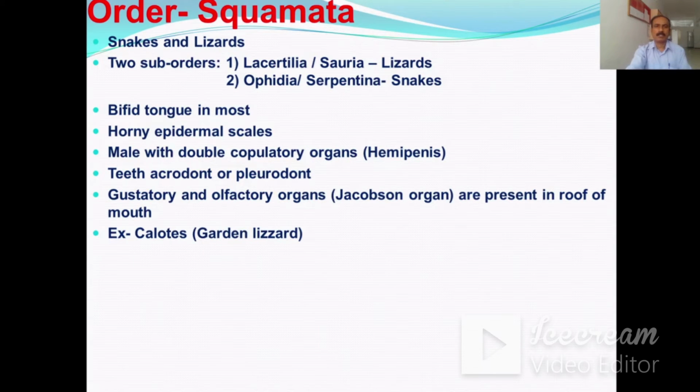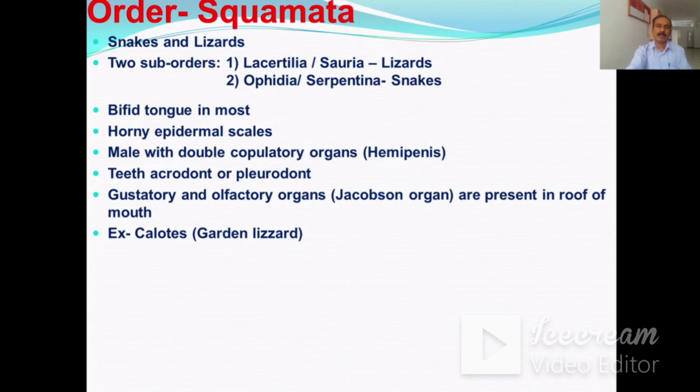The next order is the Squamata. In this order, the snakes and lizards are included. There are two suborders. Number one is called the Lacertilla, or it is also called the Sauria, in which lizards are included. And the second suborder is Ophidia, or it is also called the Serpentina, in which all the snakes are included.